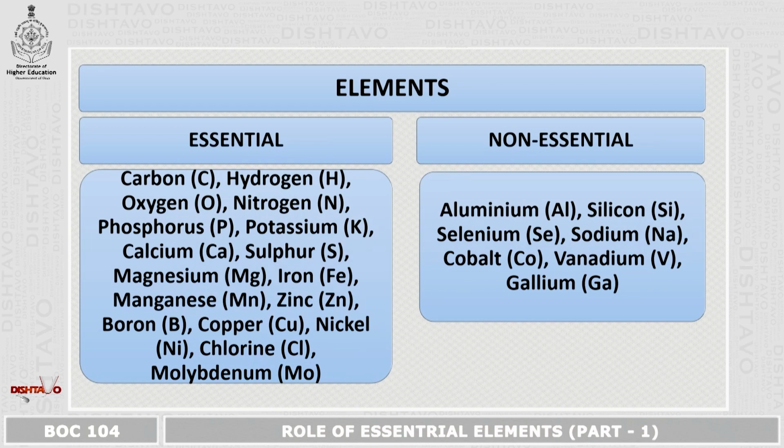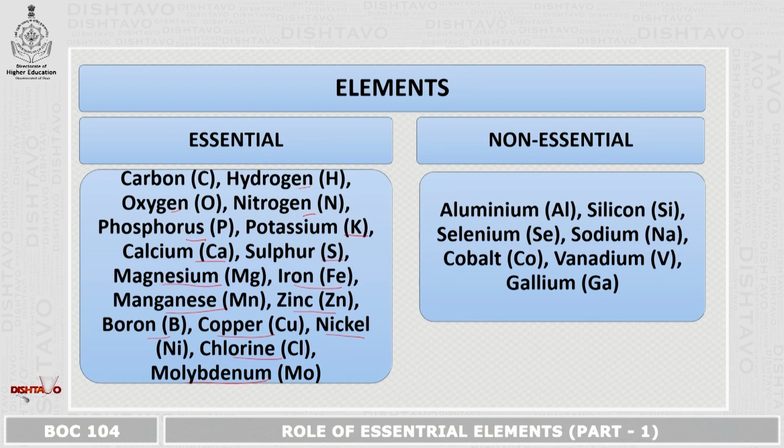The elements are divided into two, essential and non-essential. There are 17 essential elements which are carbon, hydrogen, oxygen, nitrogen, phosphorus, potassium, calcium, sulfur, magnesium, iron, manganese, zinc, boron, copper, nickel, chlorine, and molybdenum.